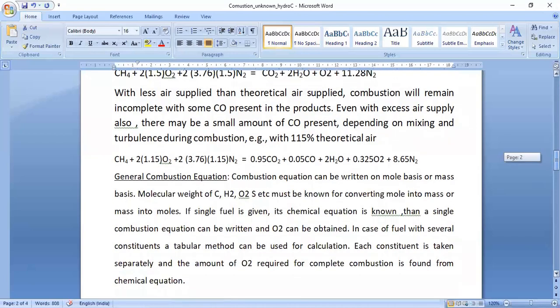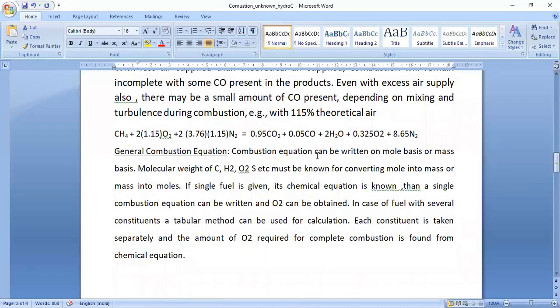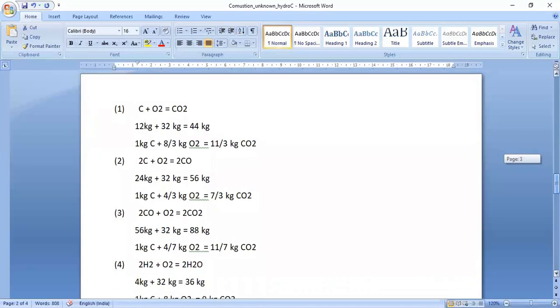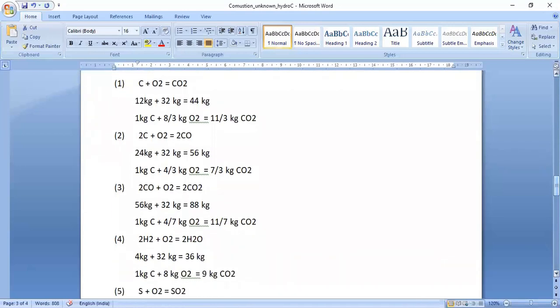In some cases, if the air supplied is less, then the products of combustion become CO2, carbon monoxide, H2O, like this. So this way we can write the combustion equation and do the calculation.